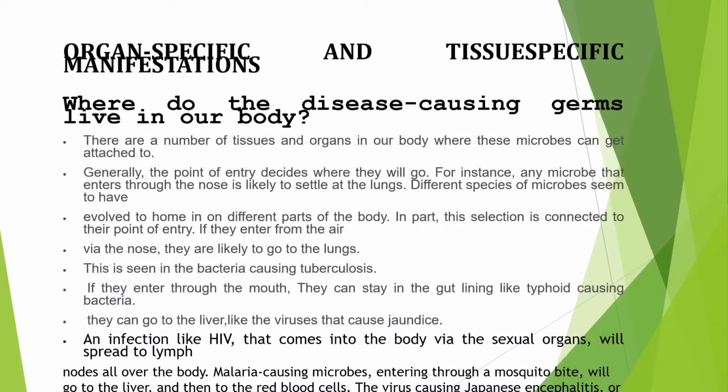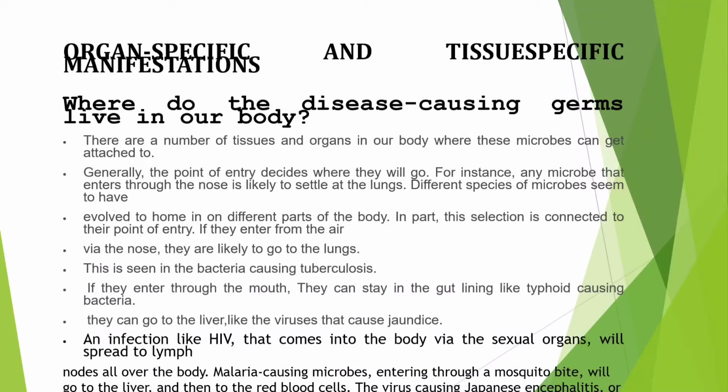Organ-specific and tissue-specific manifestation. Where do the disease-causing germs live in our body? There are a number of tissues and organs in our body where these microbes can go. Generally, the entry point decides where they are going to be. For example, microbes entering through the nose are likely to settle in the lungs.